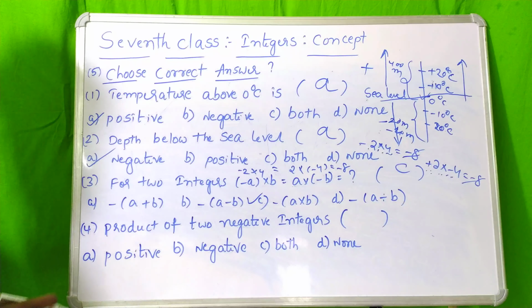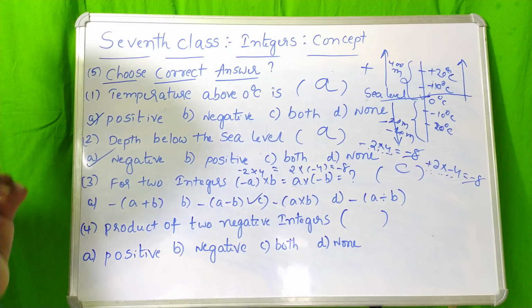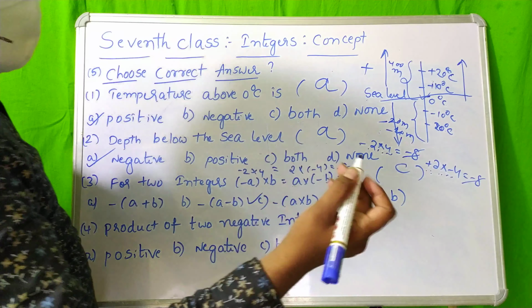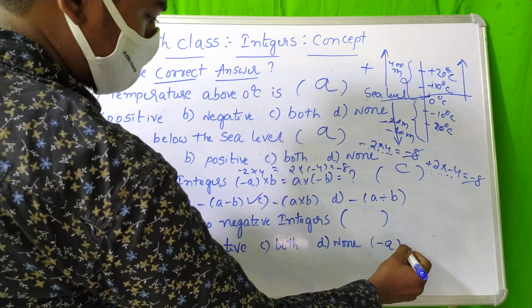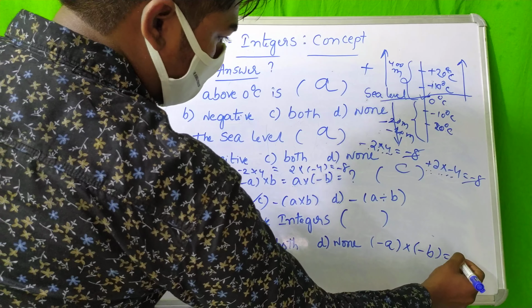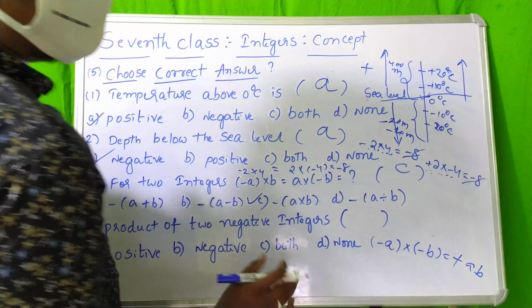Observe here: product of two negative integers. What is he asking? Product of two negative integers. Already I said one table, that the product of two negative integers, minus A into minus B, is equal to plus AB.